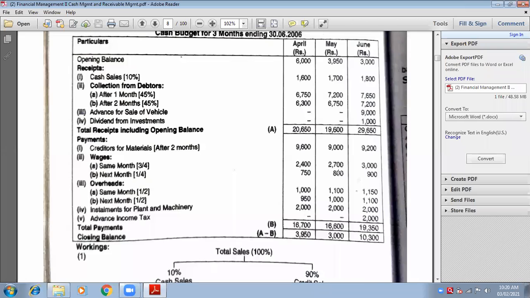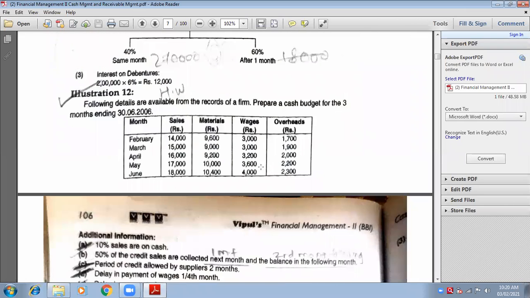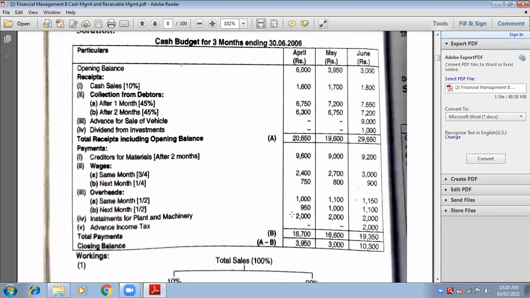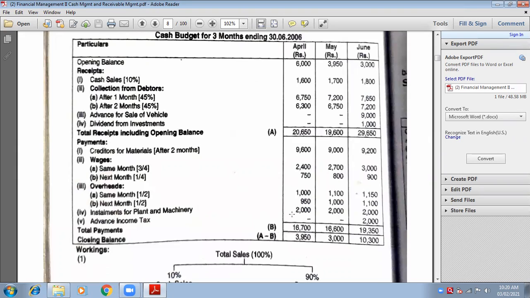So similarly, we'll do it with May. What is the wages of May? 3,600. So 3,600 into 1/4, how much will it be? Come on, do it in the calculator. 3,600 into 1 divided by 4. 900. Yes. So 900 belongs to May, but we will show it in the month of June because it is next month. Okay, this is about 1/4 next month.